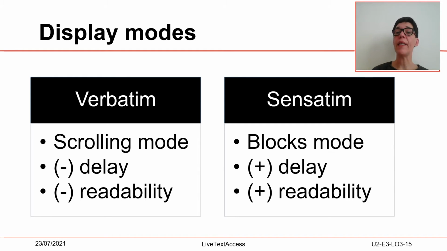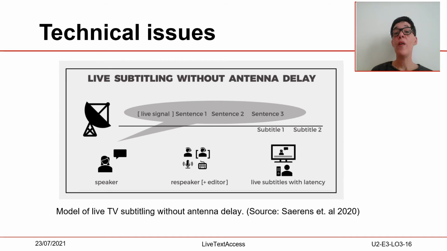In terms of readability, it is easier to read subtitles displayed in a block mode than subtitles displayed in a verbatim mode. Finally, there are some intrinsically technical issues related to delay. If a real-time interlingual subtitler receives the live signal at the same time the signal is broadcasted, the real-time interlingual subtitles will be displayed on the screen with some delay, which is the time needed for the real-time interlingual subtitler to listen and reproduce the speaker's words, and for the editor, if present, to correct and send the subtitles on the screen. To minimize latency, some broadcasters delay their signal, something which is known as antenna delay.